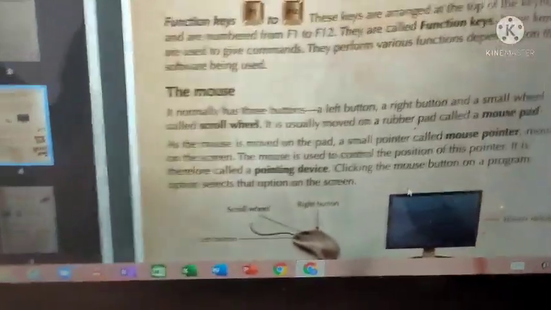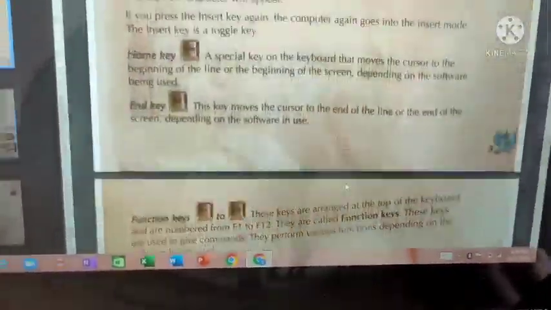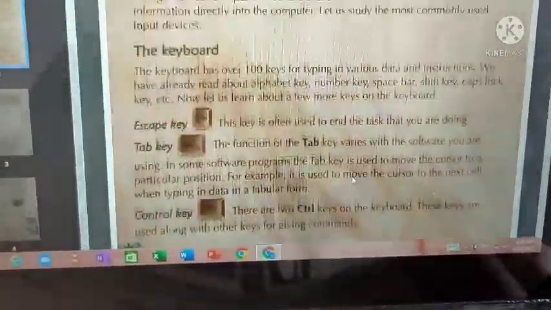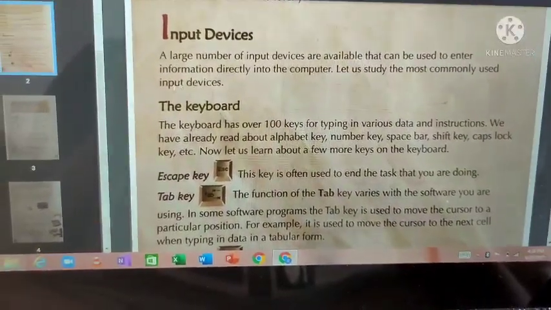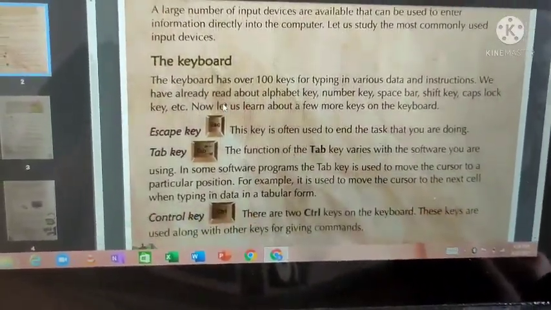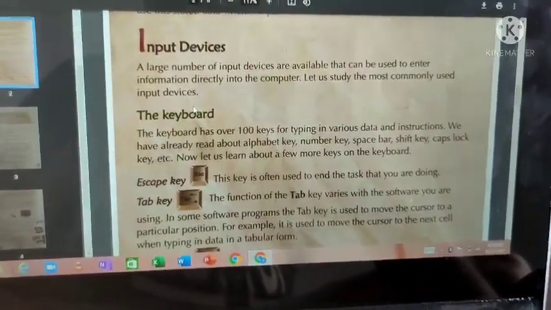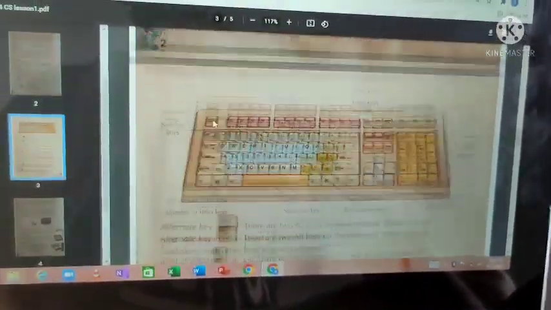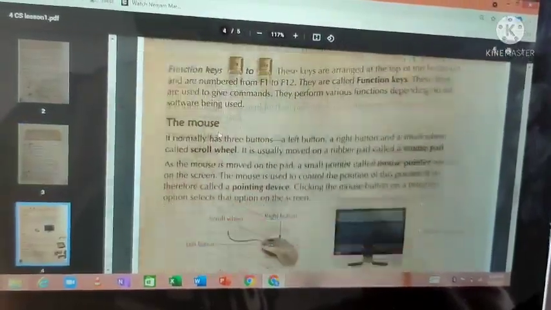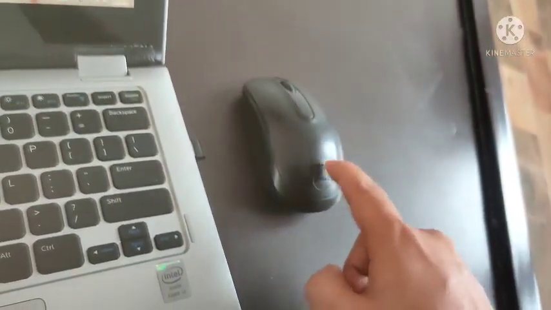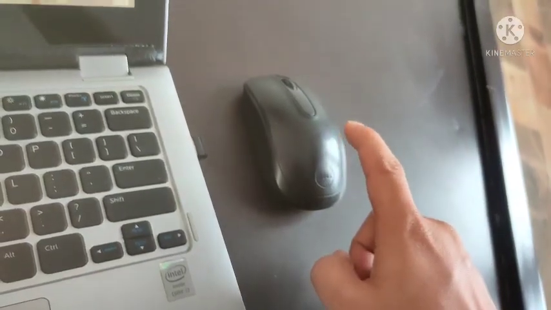Next, the mouse. Till now what we saw was everything about the keyboard. All the key details were about the keyboard, an input device. In input devices, the first is the keyboard, the main and most important input device. So we saw everything about the keyboard. Now the second input device, the mouse. Now we are going to see one more input device, that is the mouse.